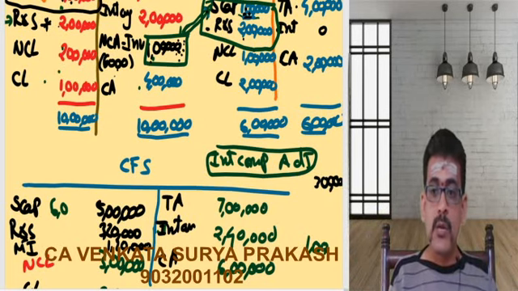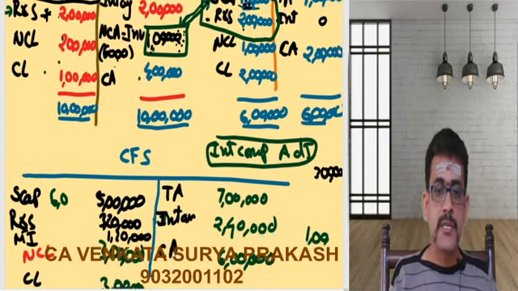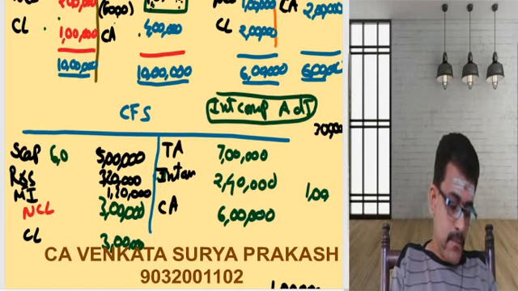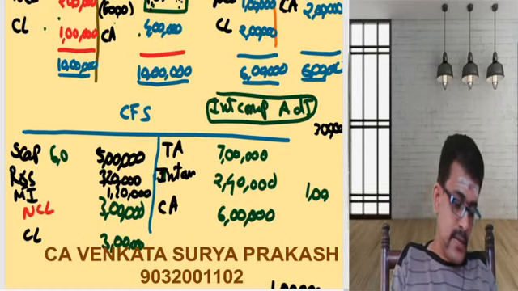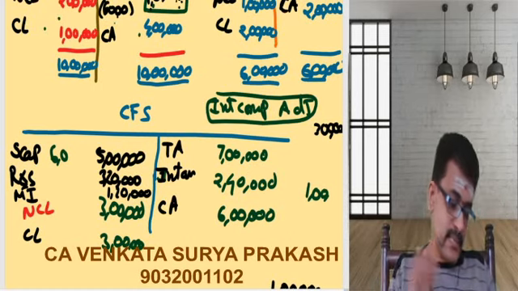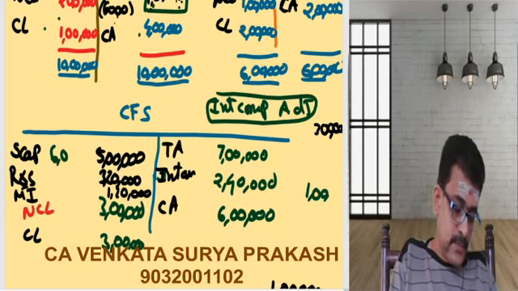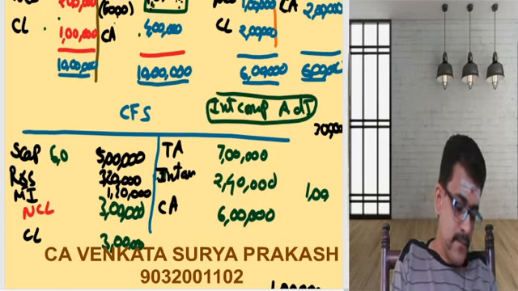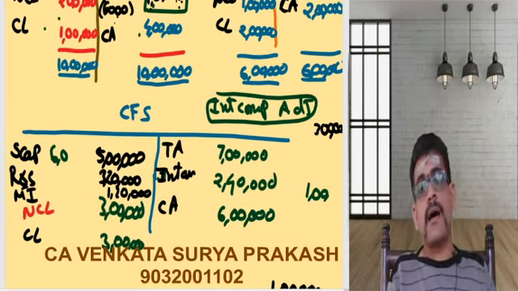Now let us quickly do the total of your consolidated financial statements. 5 lakhs plus 3 lakh 20,000 plus 1 lakh 20,000 plus 3 lakhs plus 3 lakhs, so 15 lakh 40,000. Now 7 lakhs plus 2 lakh 40,000 plus 6 lakhs. So ultimately, your balance sheet got tallied.